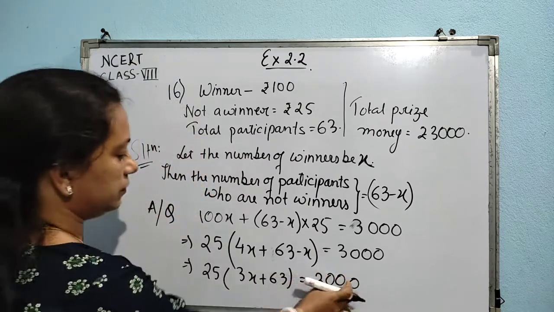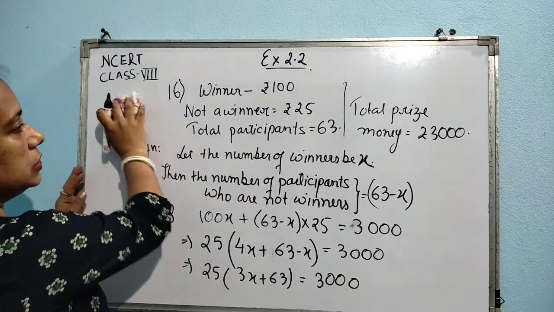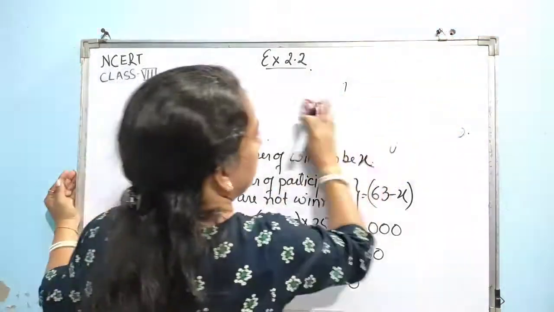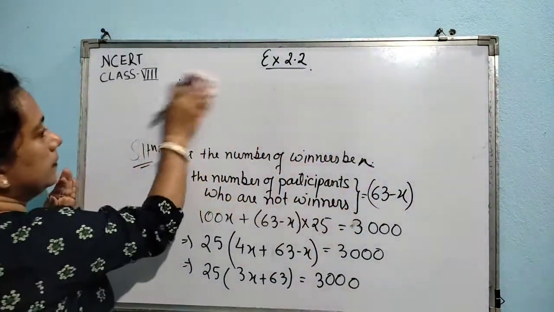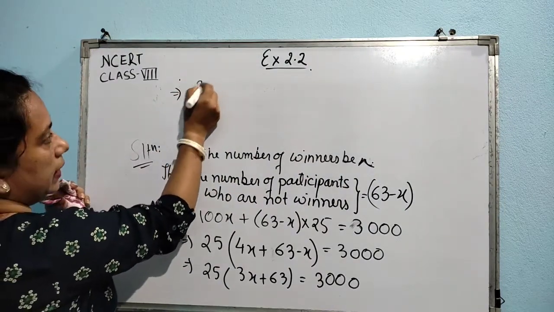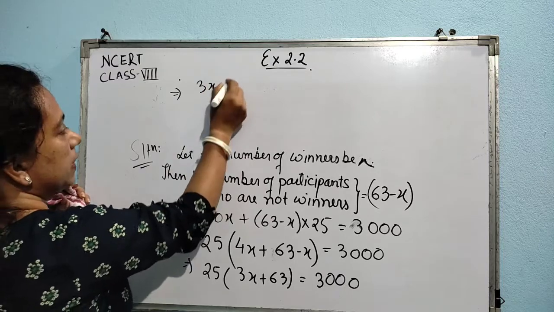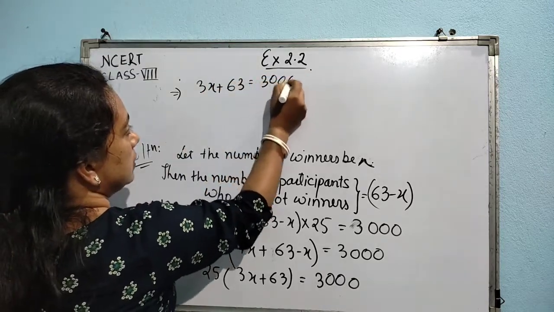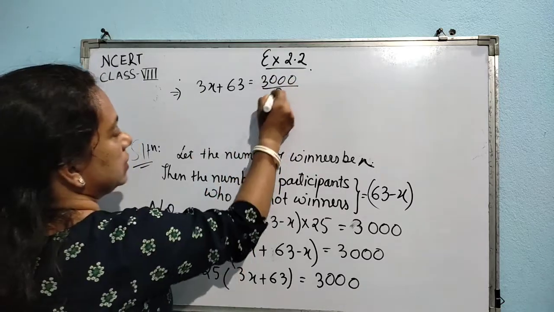Now 25 and 3000, shall I rub this part? So 3x plus 63 equal to 3000 divided by 25.